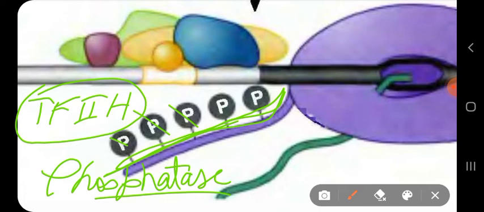But we have to understand which state of phosphorylation causes which event. That means at which state of phosphorylation it causes the polyadenylation to occur, and at which condition of phosphorylation of the tail the transcription process elongates. Okay. So this was for today's lecture.